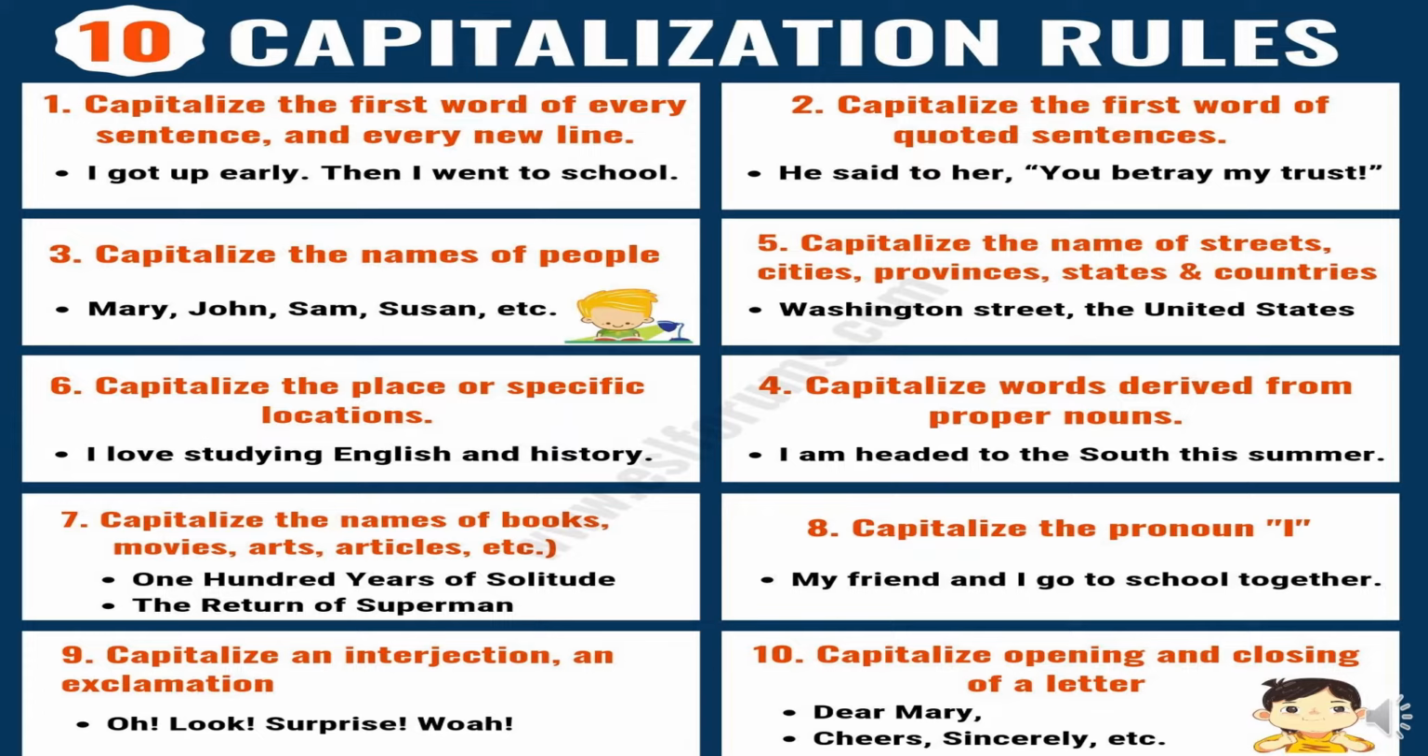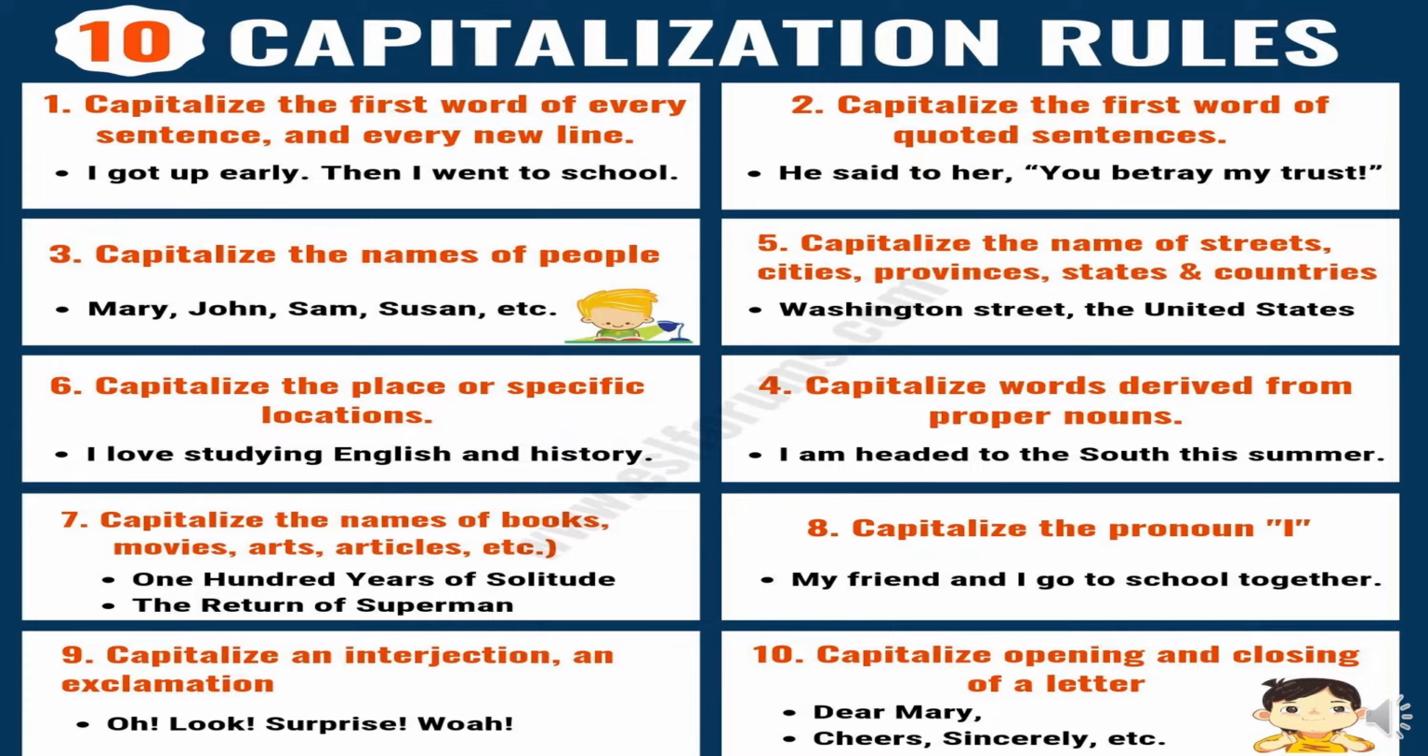Then the third rule is capitalize the names of people. As I told you, all the proper nouns have to be written beginning with a capital letter, right? We remembered this rule while we learned about the proper noun also, right?